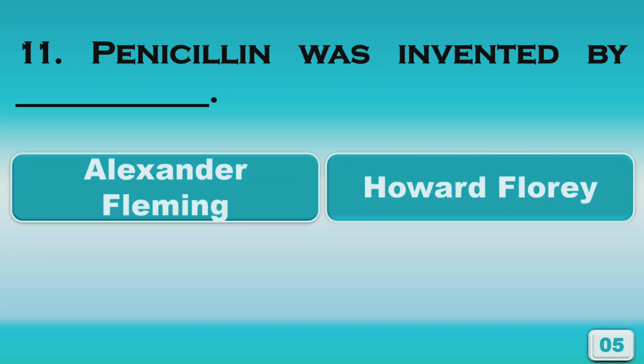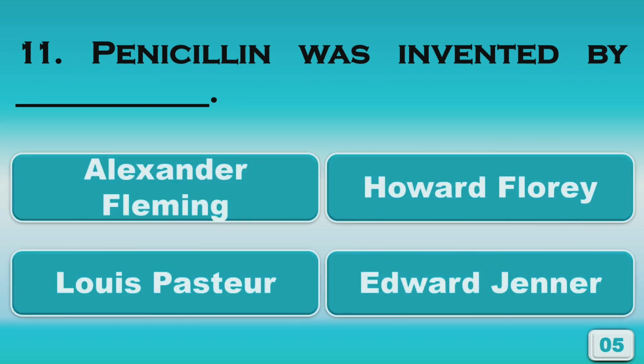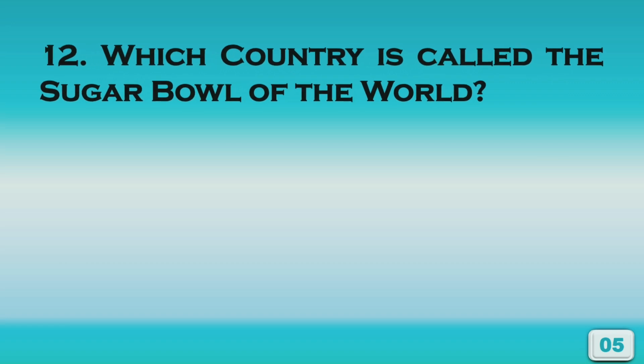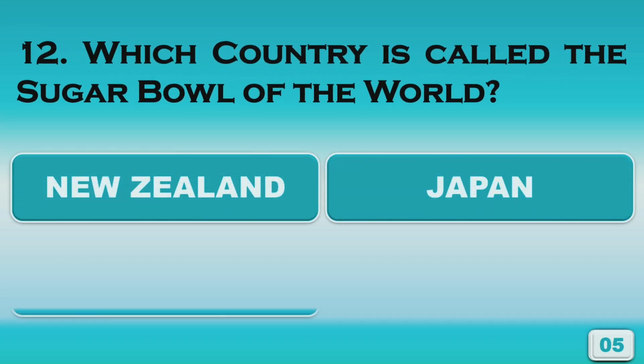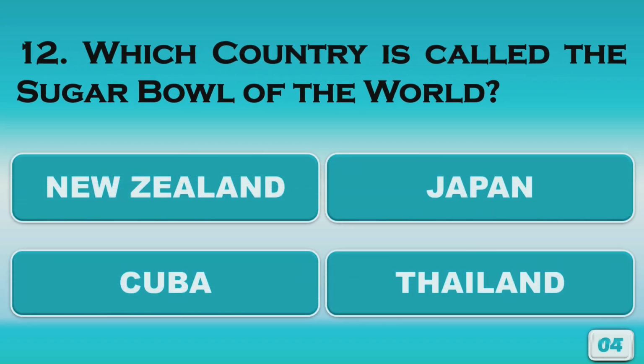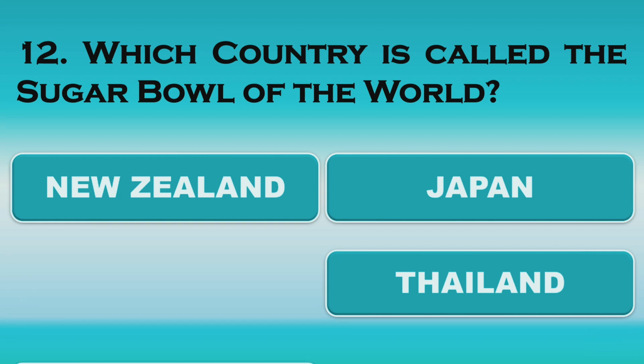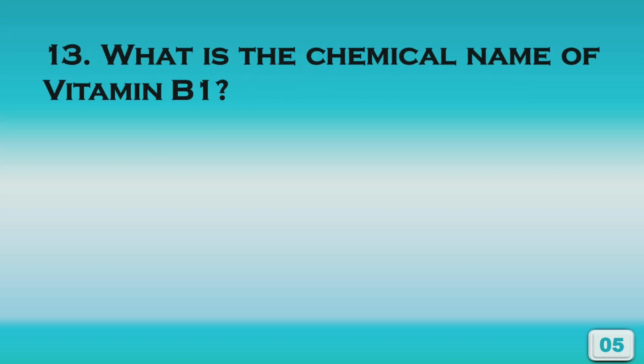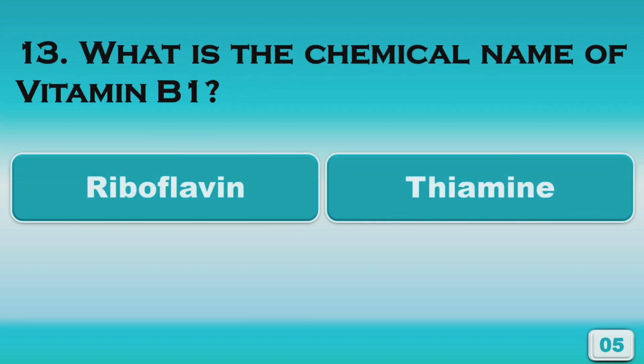Penicillin was invented by... Alexander Fleming. Which country is called the sugar bowl of the world? Cuba. What is the chemical name of vitamin B1?